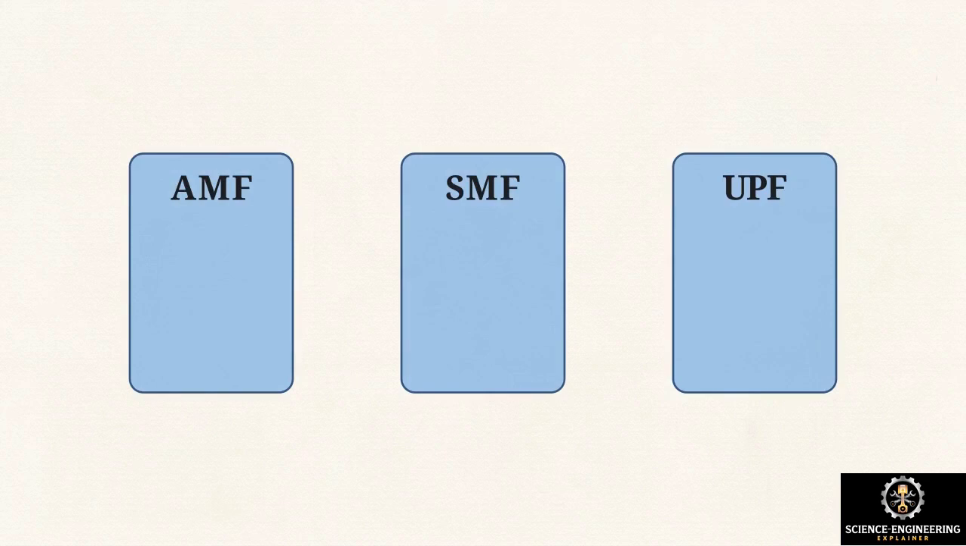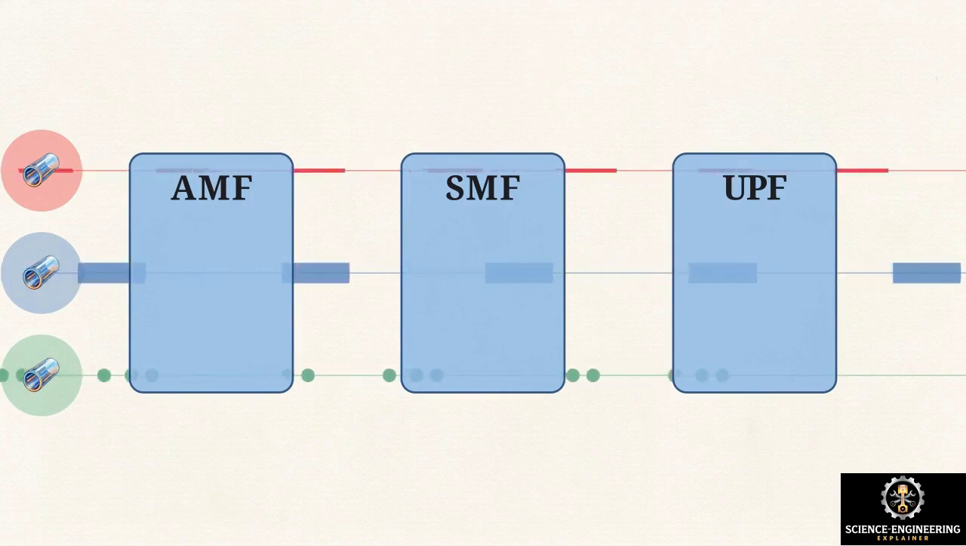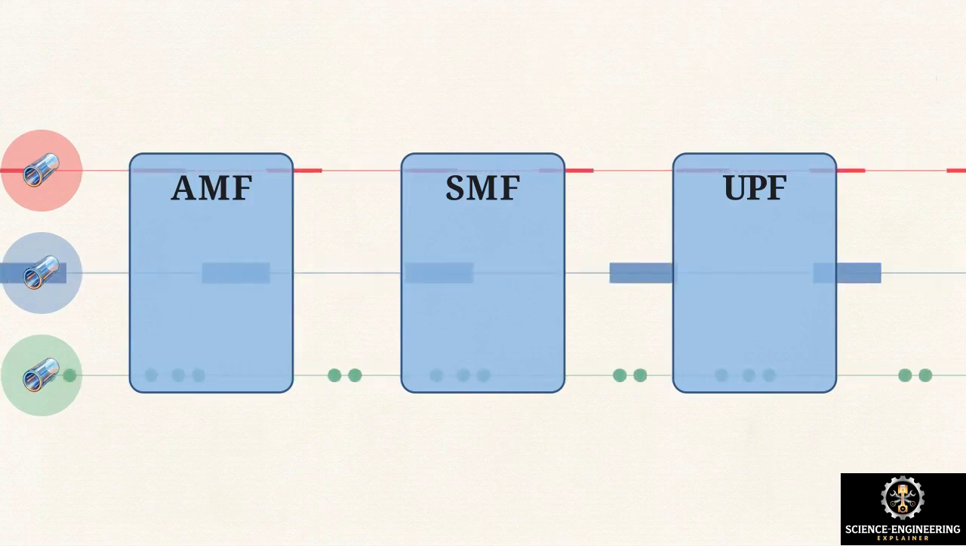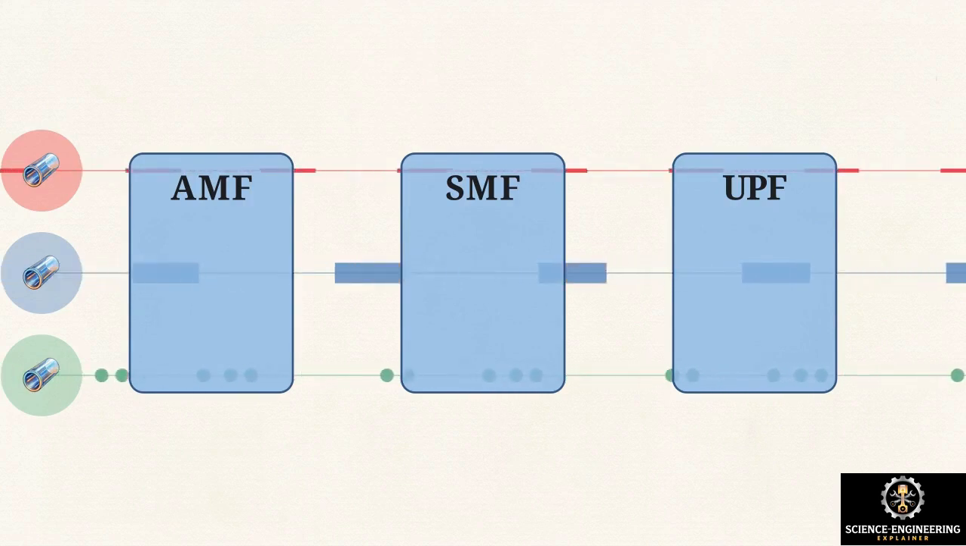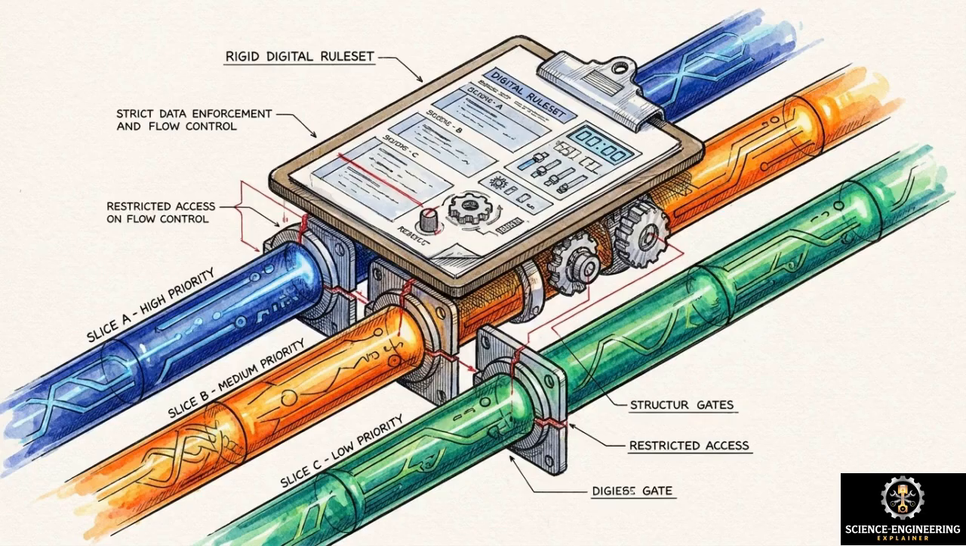Because these functions exist as modular software, operators can instantiate them dynamically to create network slices. The physical infrastructure is partitioned into multiple isolated virtual networks running parallel to each other. To ensure these slices operate correctly, the core utilizes a Quality of Service Class Identifier, or QCI. This numerical value dictates strict priority rules across the slice.